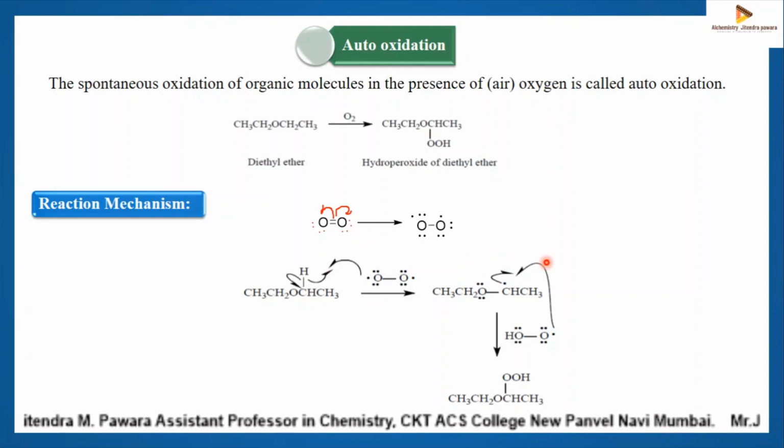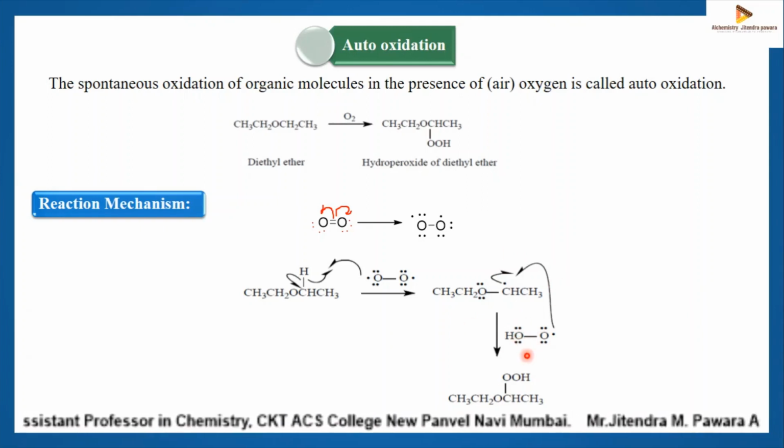It leads to the formation of a carbon radical and hydroperoxide radical. Then in the third step, these two radicals combine with each other to form ether hydroperoxide. So this is all about the reaction mechanism.